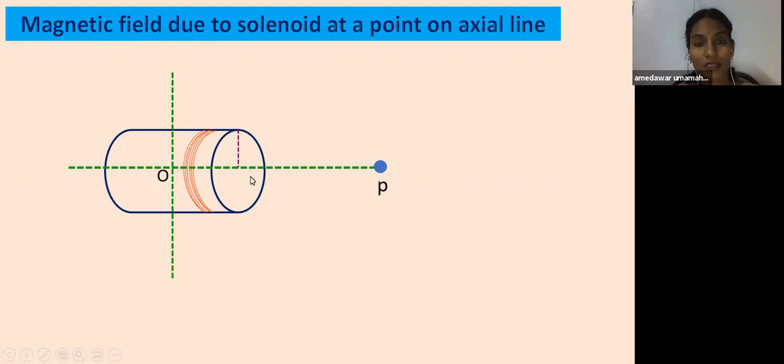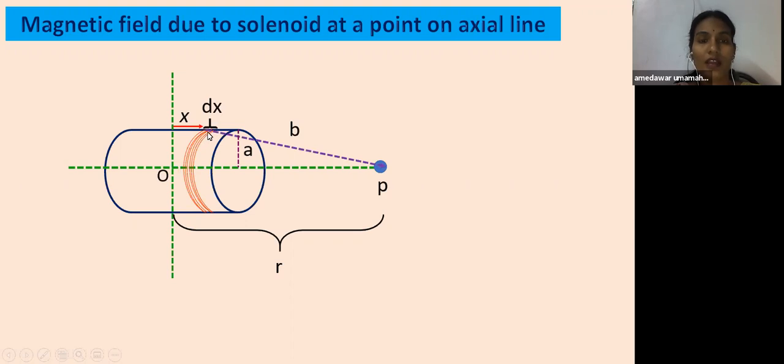I'm choosing a point on the axial line, P, and the distance from the center of the solenoid to that point is r. The width of the small element which we chose is dx, and it is at a distance x from the center.